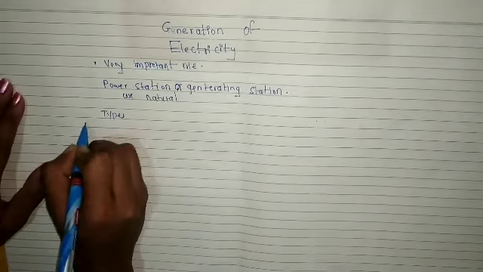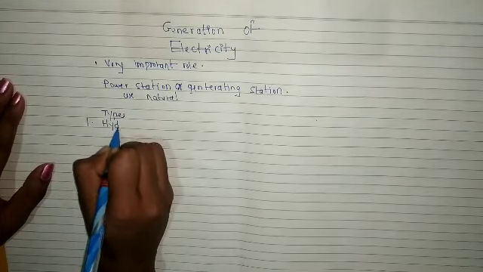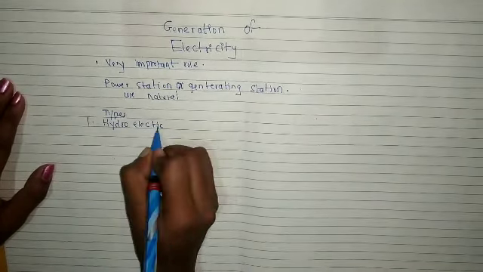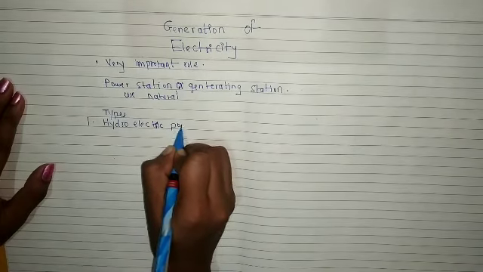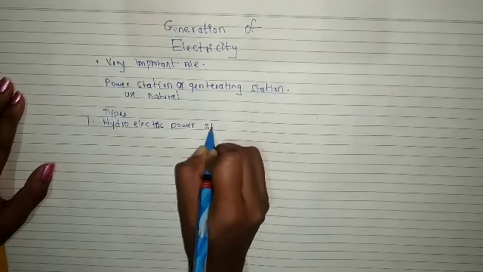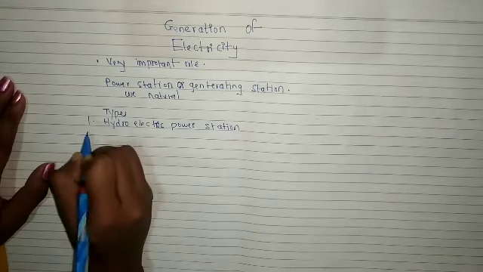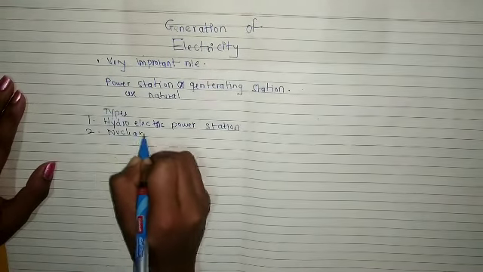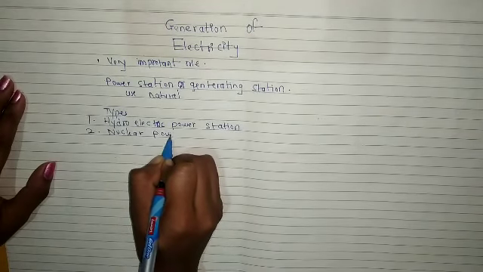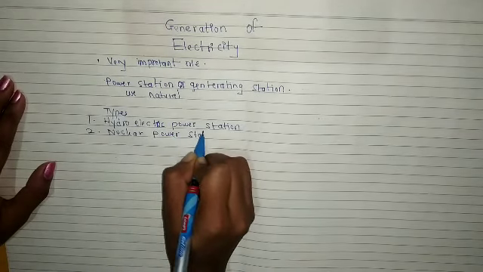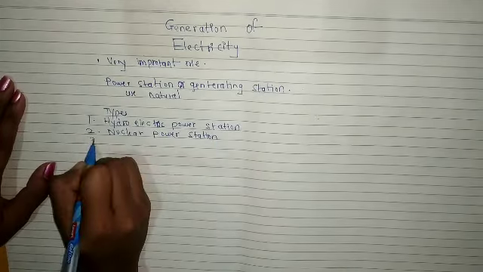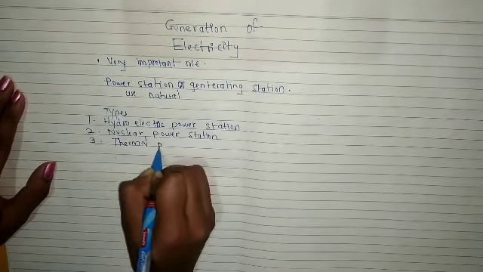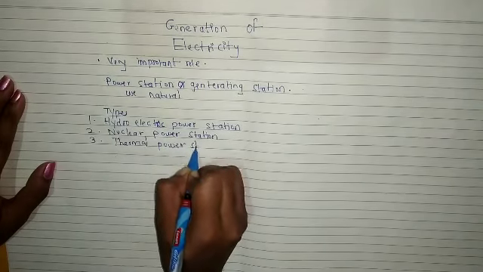The types: the first one is hydroelectric power station. The second one is nuclear power station. The third one is thermal power station.